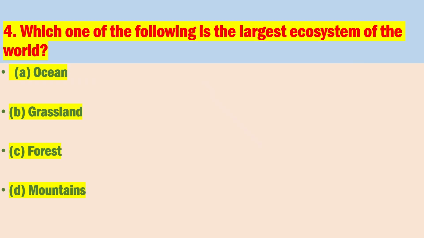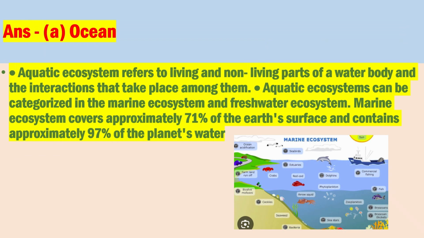Number 4. Which one of the following is the largest ecosystem of the world? The correct answer is A. Ocean. Aquatic ecosystem refers to living and non-living parts of a water body and the interactions that take place among them. Aquatic ecosystems can be categorized into the marine ecosystem and freshwater ecosystem. Marine ecosystem covers approximately 71% of the Earth's surface and contains approximately 97% of the planet's water.